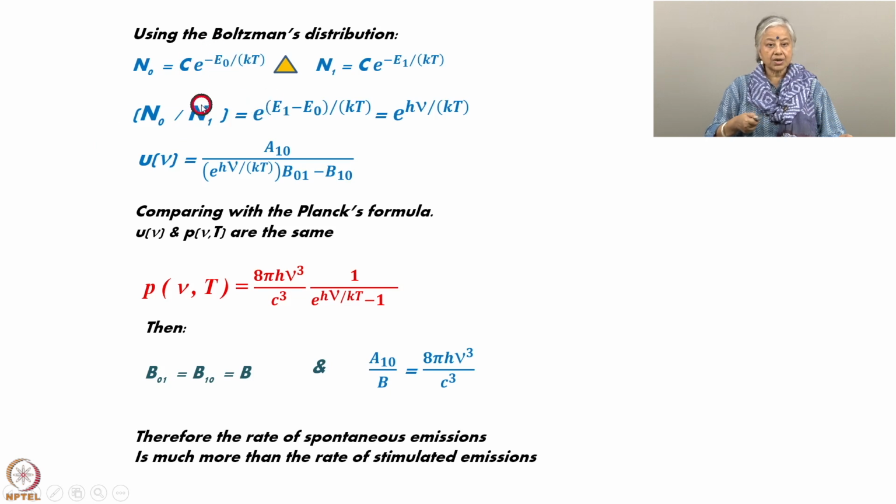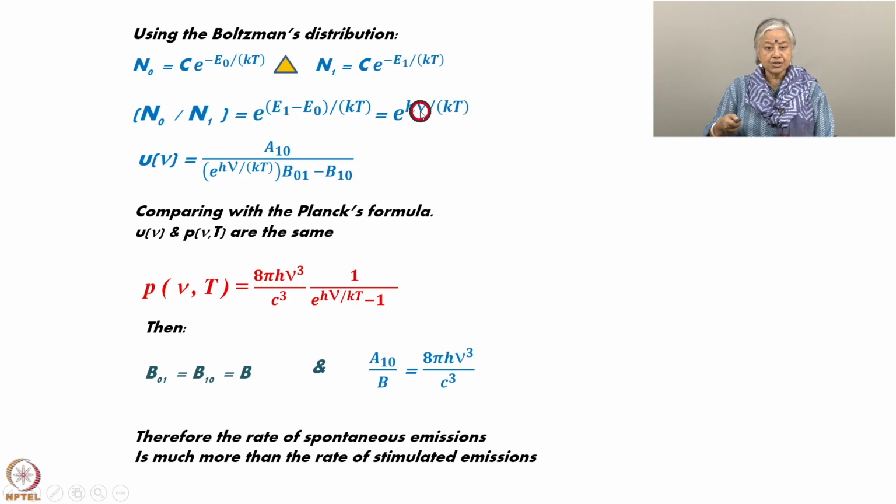At equilibrium, the number density, not the radiation density, of the upper level is equal to C e to the power minus E1 by kT. So, you divide this by this. You get N0 by N1 is equal to e to the power E1 minus E0 divided by kT. k is the Boltzmann constant, and T is the average temperature at that equilibrium point. So, this is equal to e to the power h nu by kT.